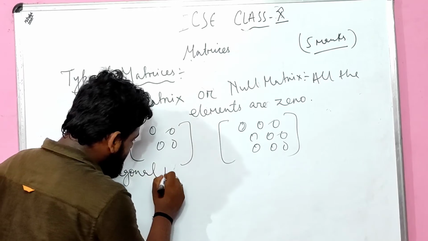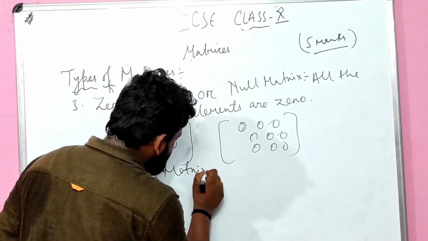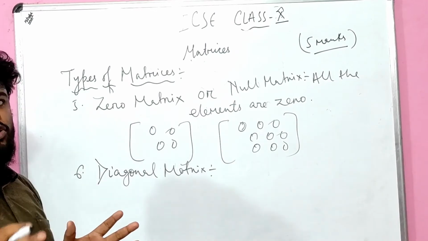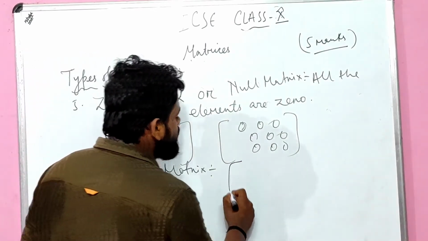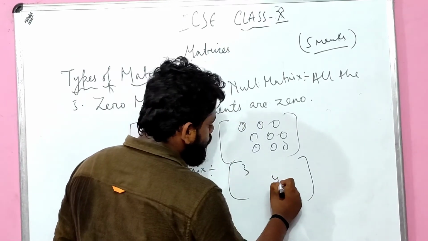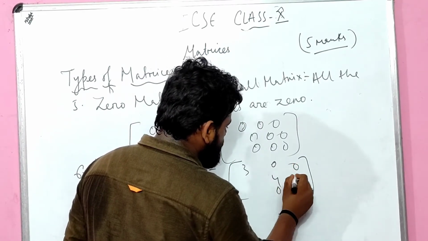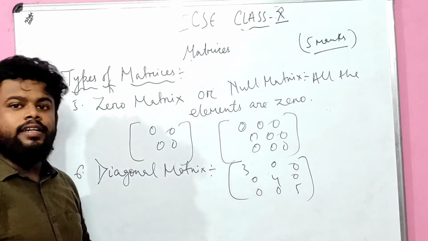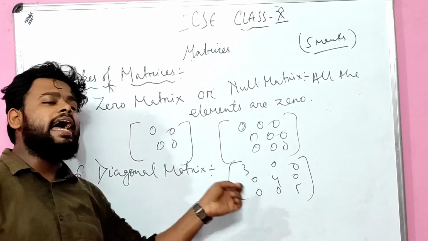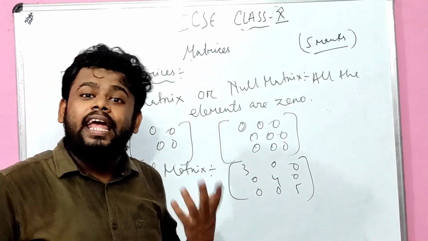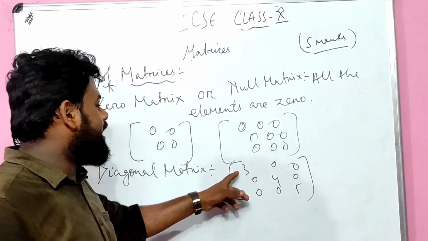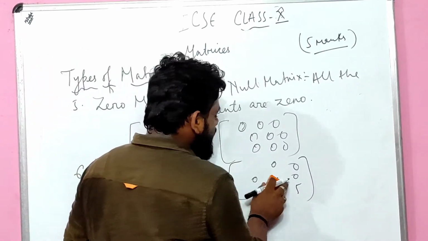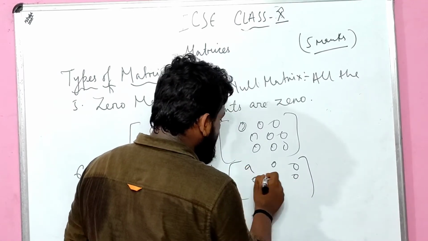What is the diagonal matrix, children? Diagonal matrix is a matrix in which all the elements would be zero except the diagonal ones. For example, this is known as a diagonal matrix: 3 4 5 with 0 elsewhere. What is a diagonal matrix, son? In a diagonal matrix only the diagonal has some numbers, any numbers, 3 4 5, any number. You can put even 7 8 9, even you can put A B C.